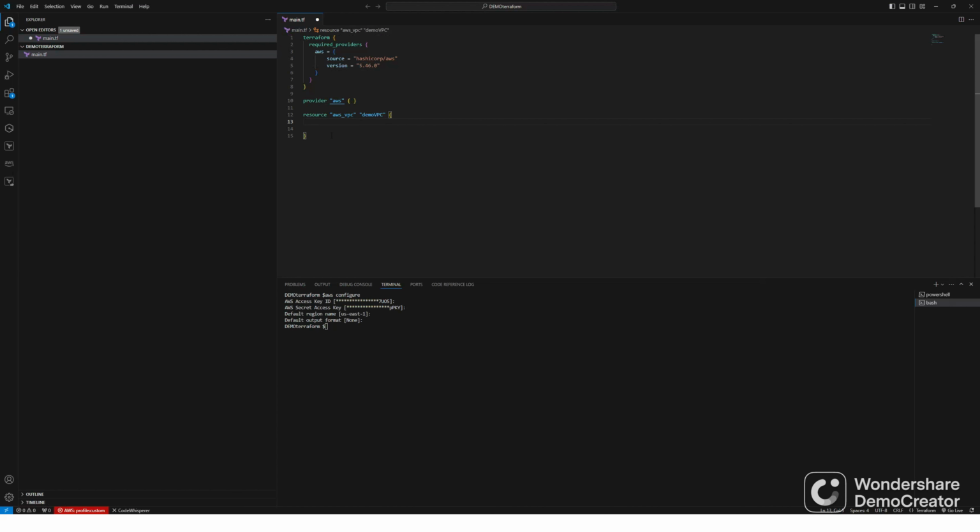So let's go here, CIDR block. You can give a CIDR block of 10.0.0.0/16. Control S, save it. Now we have the configuration file ready.